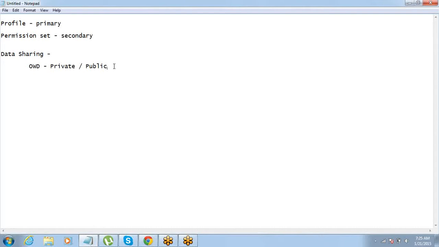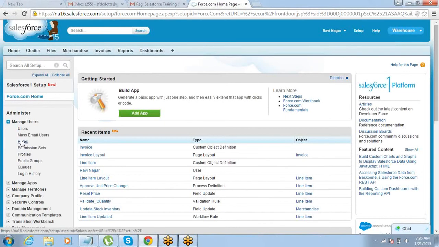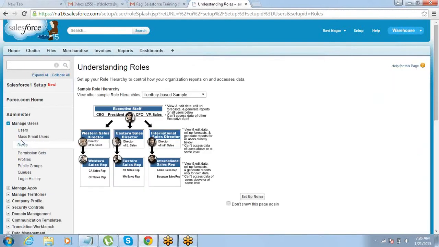So before we can actually give access to the manager or someone based on the hierarchy, we have to define the hierarchy. To define the hierarchy here, we have a concept called roles. It's a very simple thing. You will have to go to manage users and then go to roles, and there you have to set up roles.